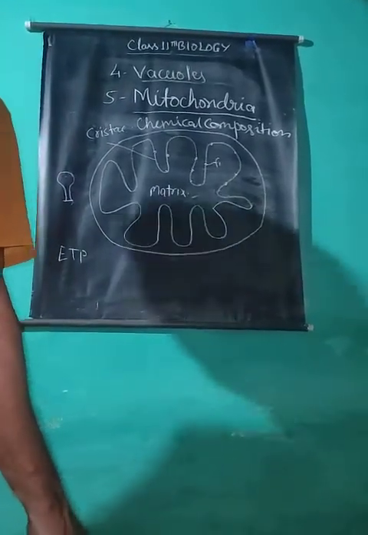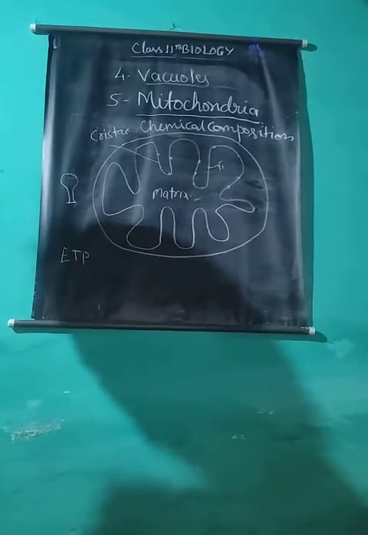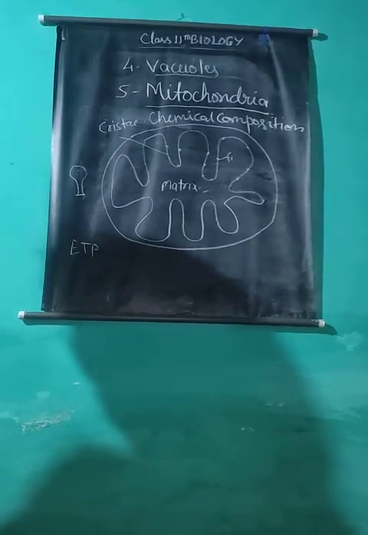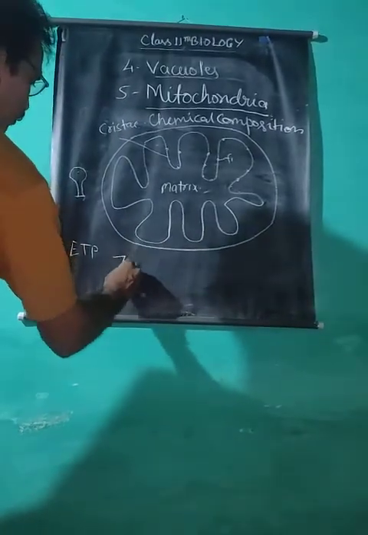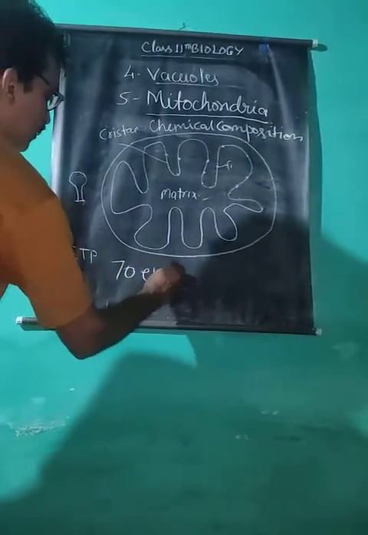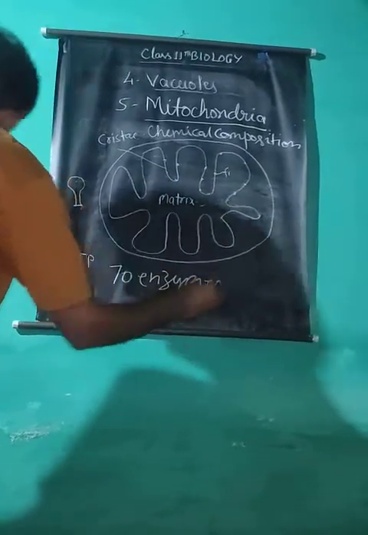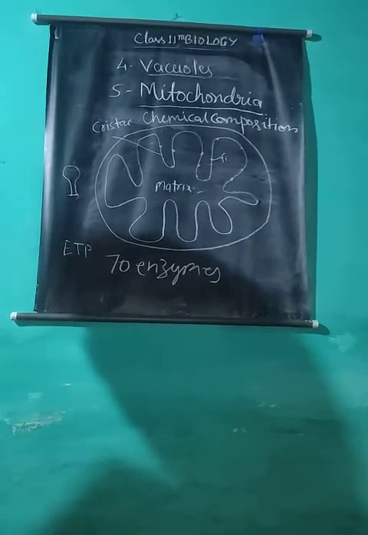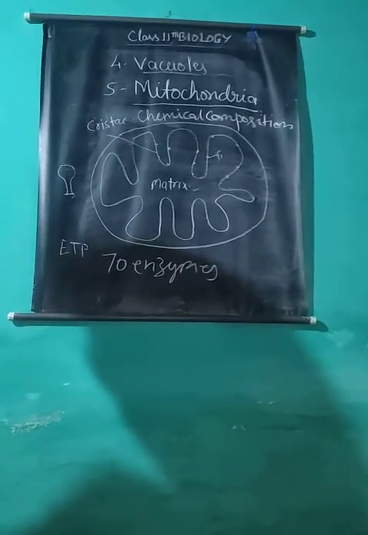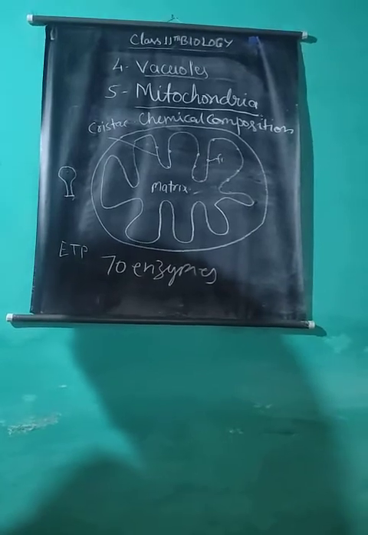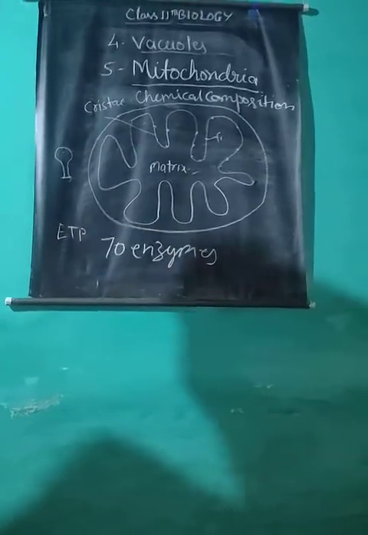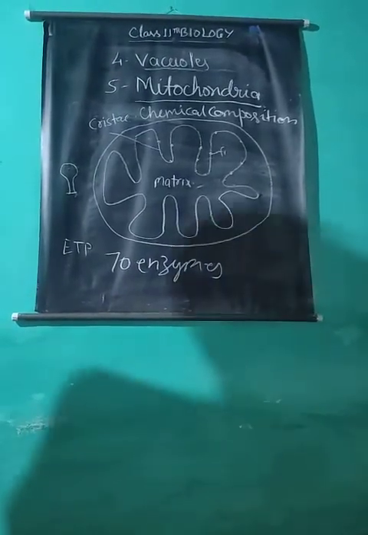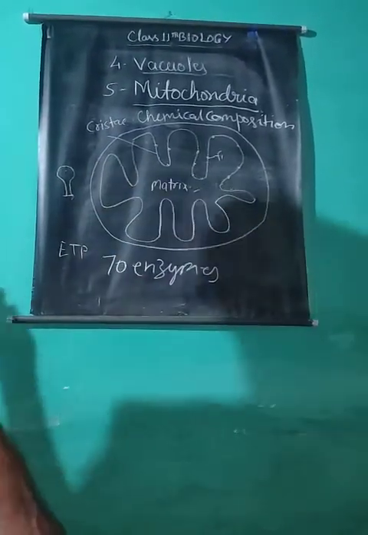Mitochondria also contain a large number of enzymes. They contain more than 70 enzymes and coenzymes which act in orderly fashion along with several cofactors. These enzymes are found in the matrix and the outer and inner membranes of mitochondria, and are responsible for oxidative phosphorylation.